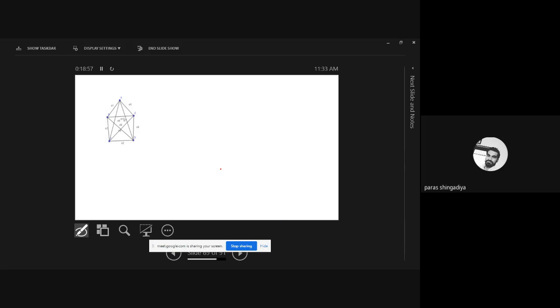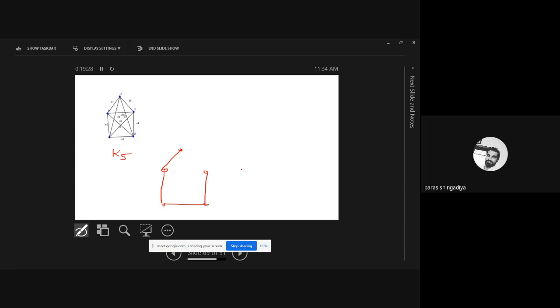Then after that is a K5 graph. In a K5 graph we can easily predict such a tree. Just remove all the inside edges, and one of the edges from the boundary. That is a tree for K5. Clear? You can also check circuit rank. There are 10 edges in K5. So 10 minus 5 plus 1 is equal to 6.